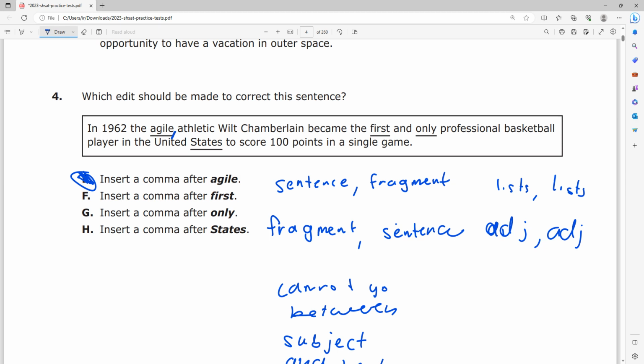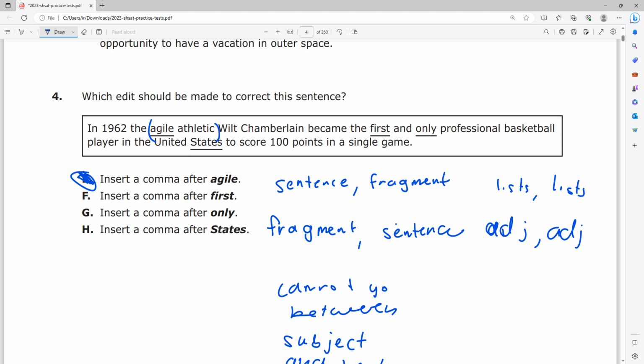And for choice E, whenever you have two adjectives that are independent of one another, you want to use a comma to separate them, or else it doesn't really make sense. Agile athletic. Aren't you already athletic if you are agile? Or are we using athletic in terms of an athlete? If there's no comma there, that's kind of confusing. This turns into a compound word. It's kind of weird.